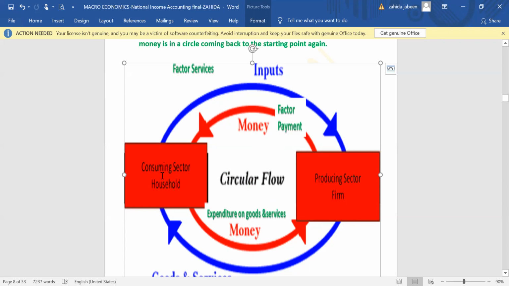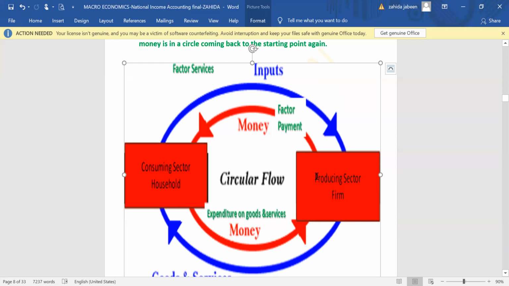The consuming sector, the household, they need goods and services. They need goods and services for survival. But goods and services are with the producing sector, that is, the firm is having goods and services. The consuming sector, the households, will purchase goods and services from the firm. So goods and services will move from the firm to the household with the blue arrow you can see.